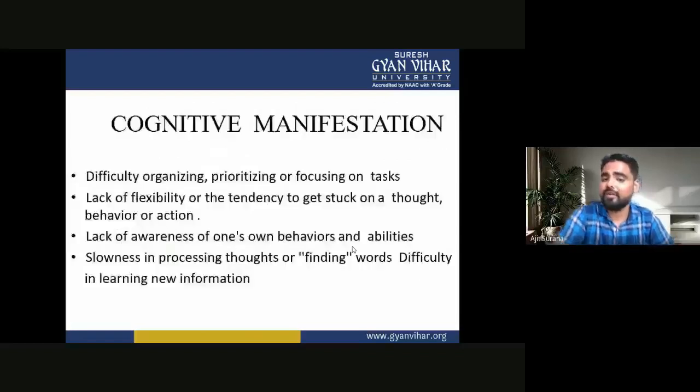Now the cognitive manifestations. In cognitive manifestation there is difficulty organizing, prioritizing or focusing on tasks. These are the cognitive manifestations.